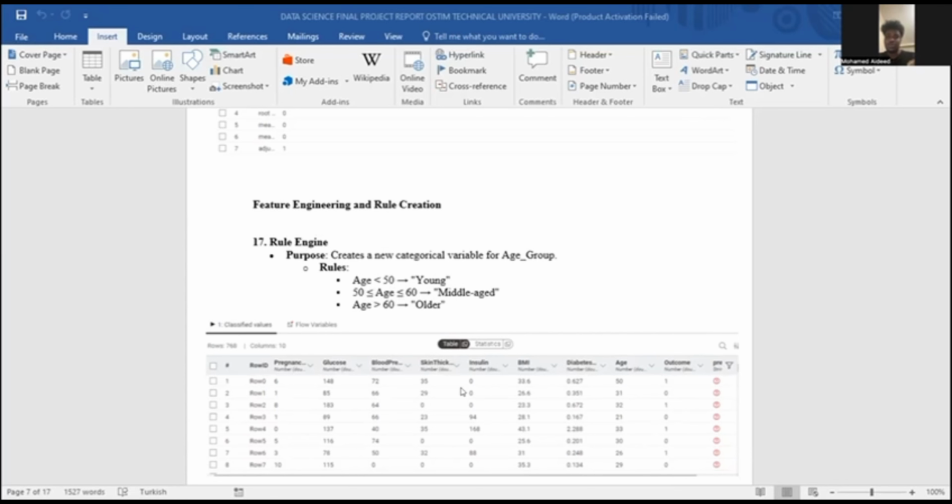So as I said before, our project title is predicting risk of diabetes using clinical and demographic data. Our team members are Farhad and Suhaib, and also me, Muhammad. So we would like to start our project.